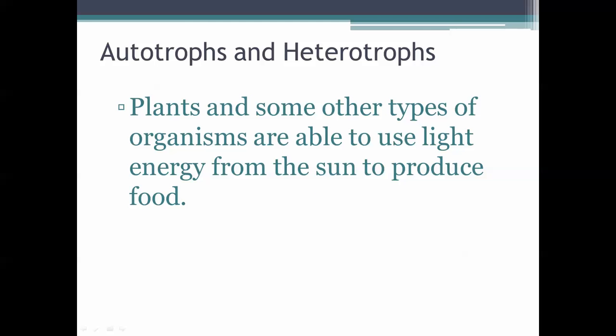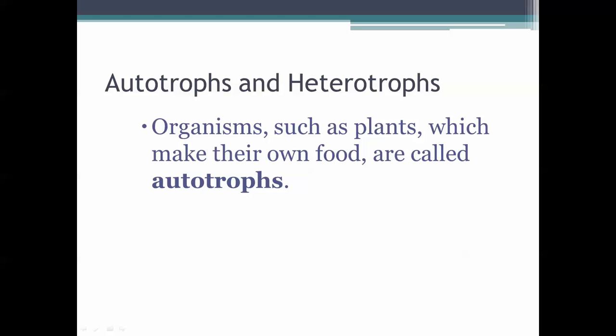Plants and some other types of organisms are able to use light energy from the sun to produce food. So they literally just sit out there, they soak up the sun, and inside their body they make food. Now, a couple people in class said, well, humans make their own food by cooking food. That's not what we're talking about. They literally build their own food inside of themselves. We do not just sit out in the sun and take in light and then we're full. No, we actually have to go out and get it from some type of other organism. So we cannot do this. Only plants and a few other select types of organisms.